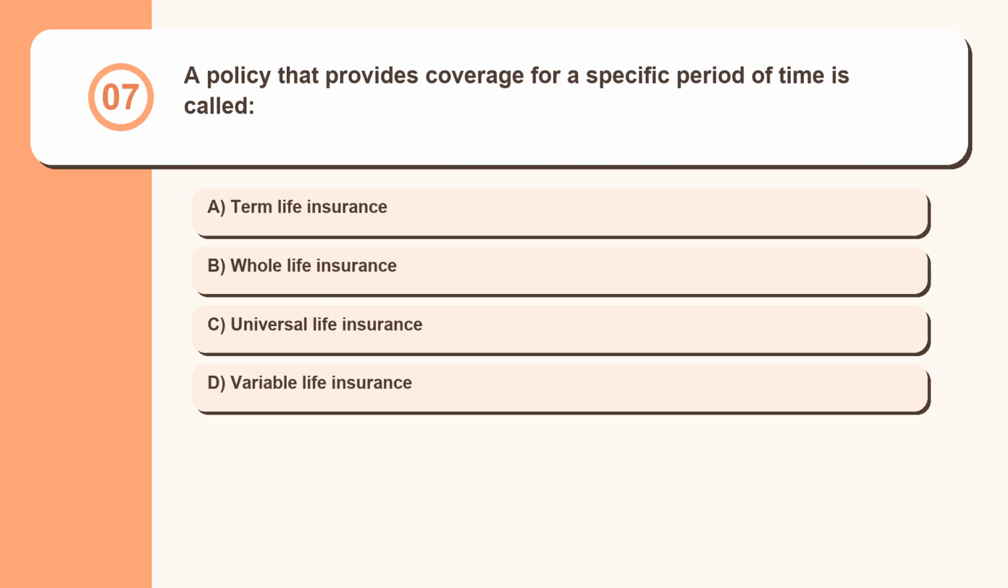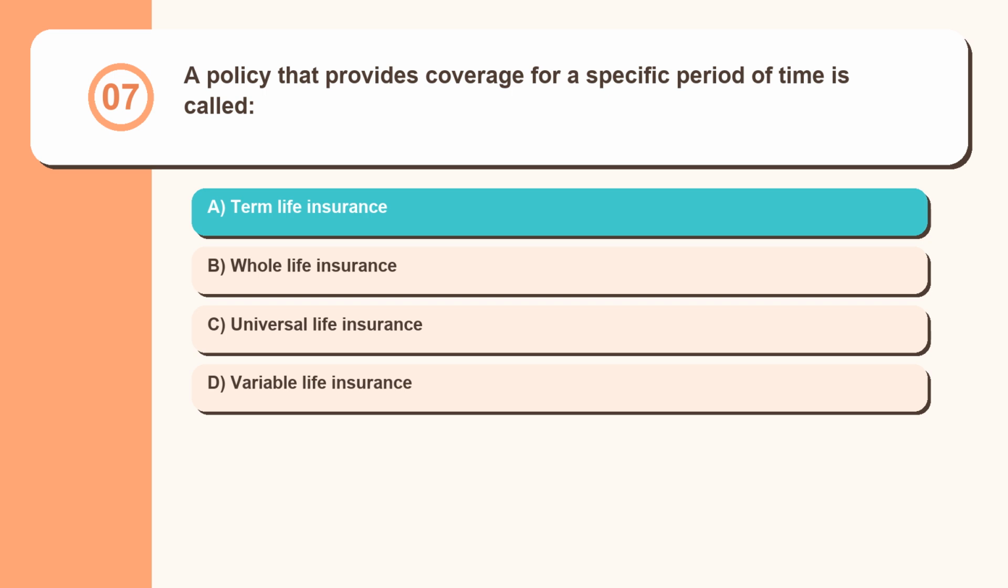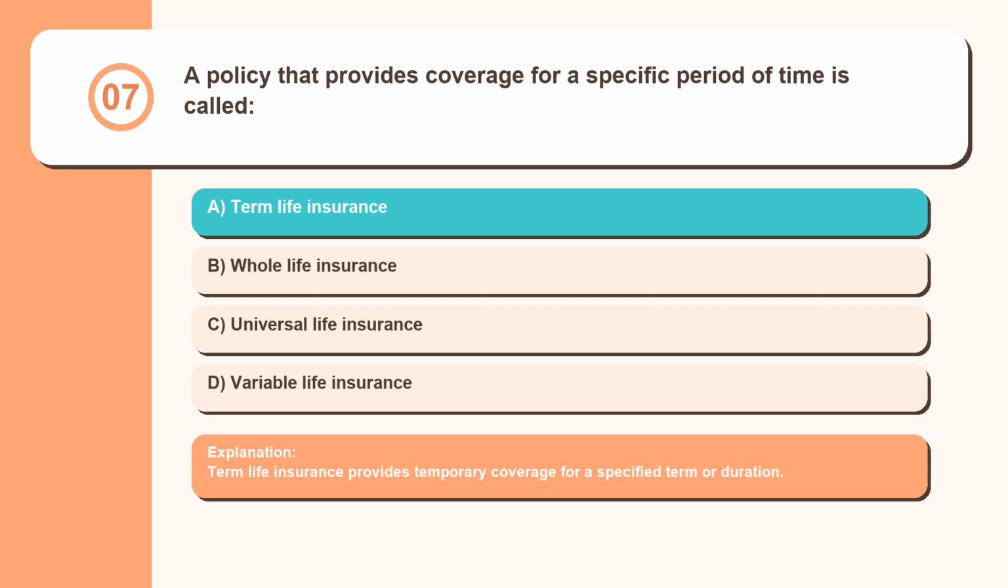Question 7. A policy that provides coverage for a specific period of time is called term life insurance, whole life insurance, universal life insurance, variable life insurance. Term life insurance provides temporary coverage for a specified term or duration.